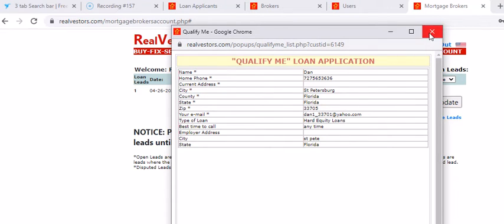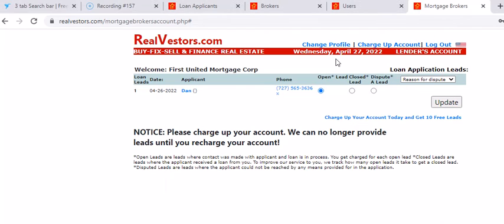I'm going to go ahead and run a couple of tests on this one, and I'll get back to you with a confirmation. I'll go into a couple of different states, for instance California, I'll try different states. I'm going to be running some matches in different states to make sure that no matter what state they are in, the leads will show up in their account.